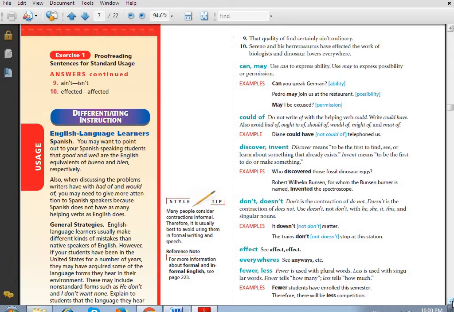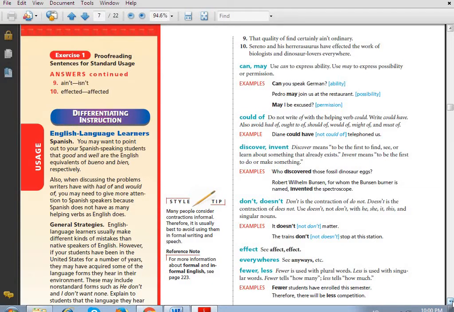I think you know it well. Don't and doesn't. Doesn't is the contraction of does not, and don't is the contraction of do not. We use doesn't with he, she, and it, this and that, and singular nouns. But what about don't? We use it with I, we, they, and you. I think you know it well, of course.